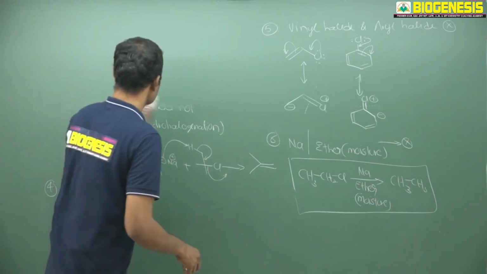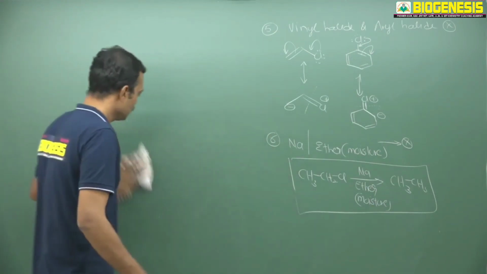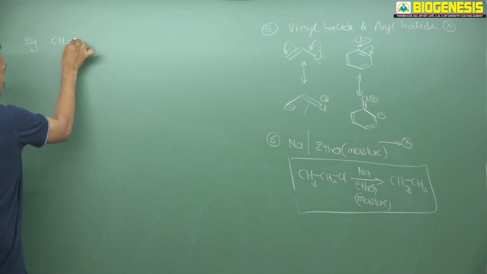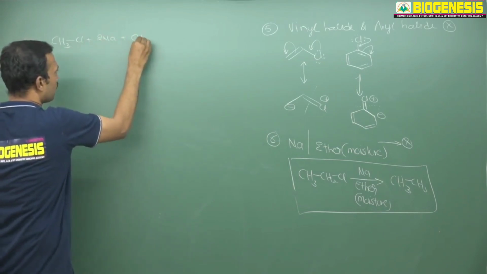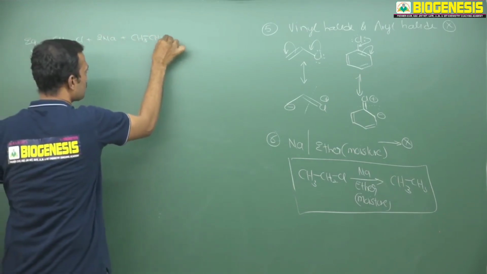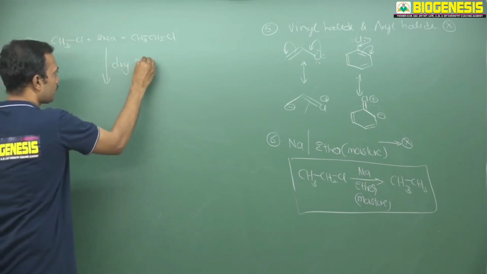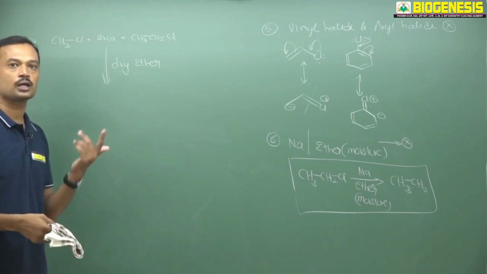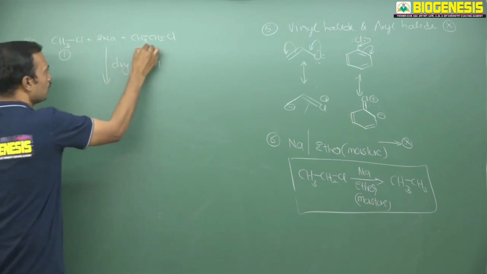So those are the limitations. Now see what happens if different alkyl halides are combined together. So here I am taking an alkyl halide in presence of sodium. I am taking one more, that is ethyl halide. So here I am using dry ether. The reaction is almost the same, but I am reacting with two different alkyl halides. So this is called cross Wurtz reaction. Suppose this is 1 and this is 2.